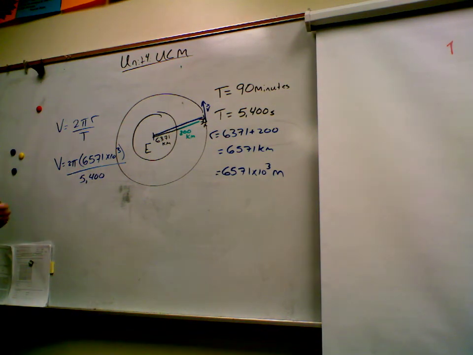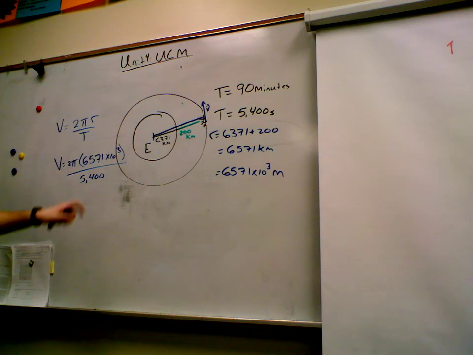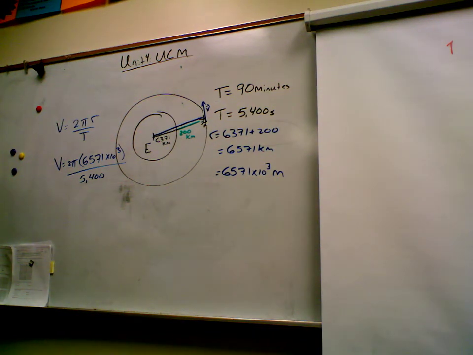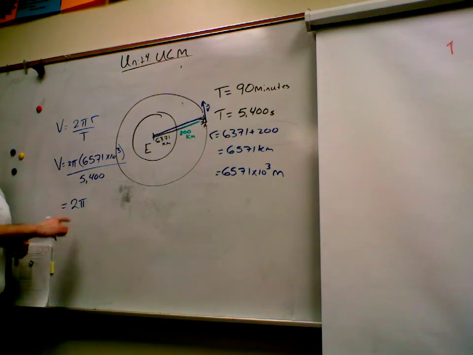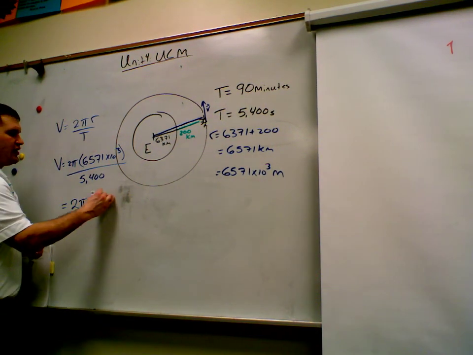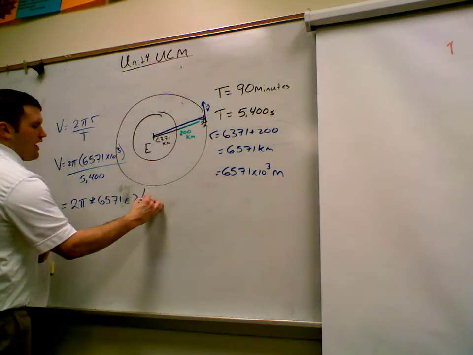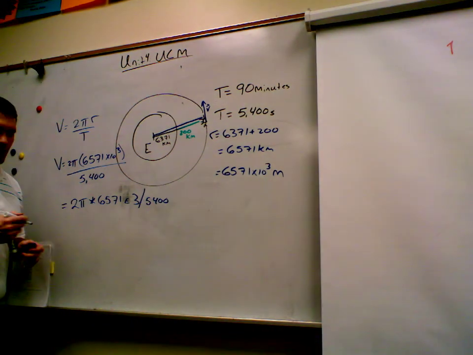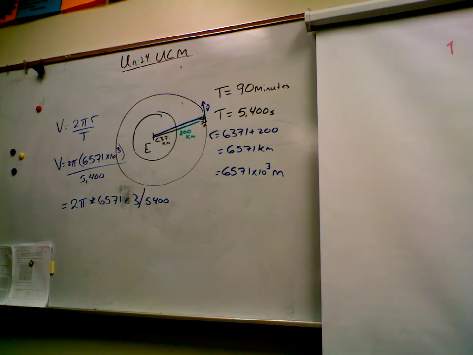Notice I'm using times 10 to the third because it has to be meters, and 5,400 because it has to be in seconds. I'd like you to try to calculate that. When you're plugging it into your calculator, hit 2 pi times 6571, then the E key for the exponent, 3, then divide by 5400. If you use times 10 to the third typed out, you may not get the right answer, but with the exponent key you will.